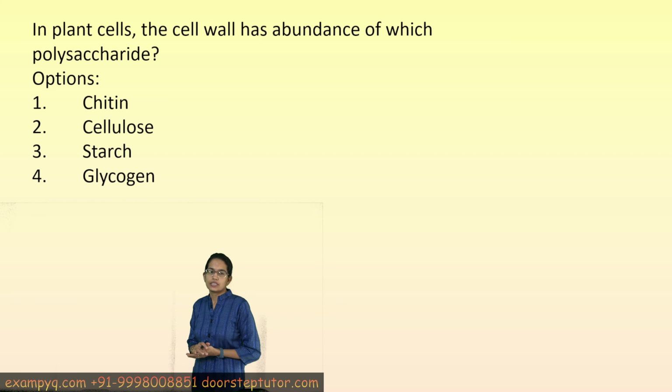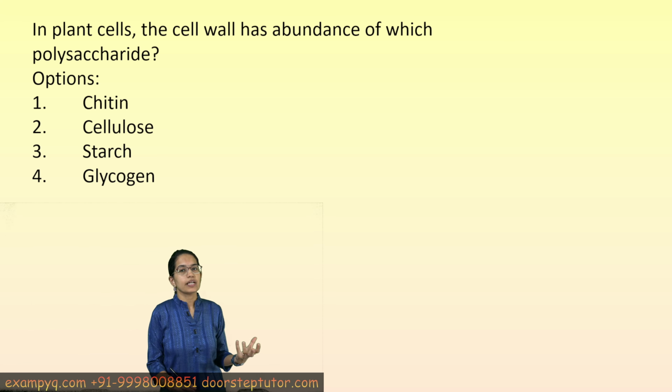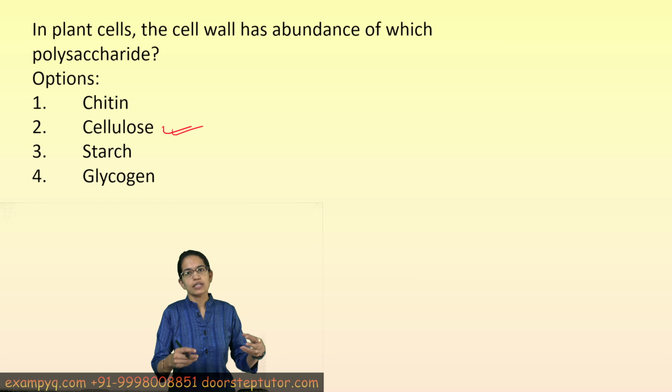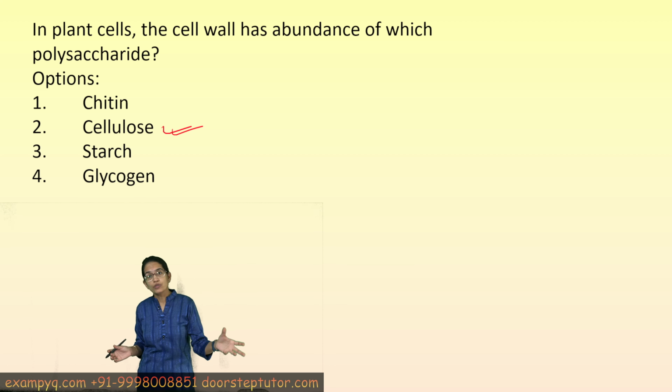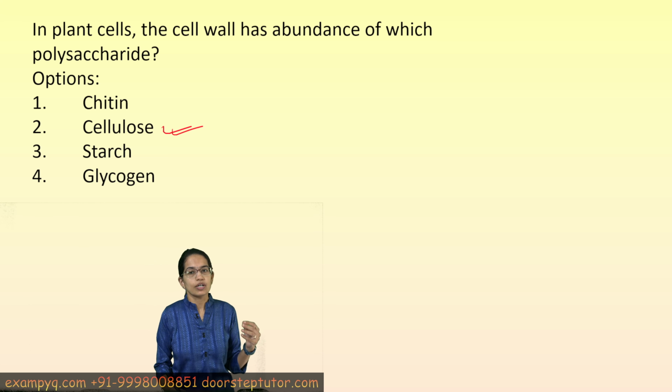The next question is, in a plant cell there is a presence of a cell wall, and this cell wall is made up of a polysaccharide which is known as cellulose. Now cellulose is nothing but a long chain of glucose linked together, and it is really important for providing structural support and maintenance of the shape, also maintaining the internal pressure for the water uptake. So that is one of the major features.